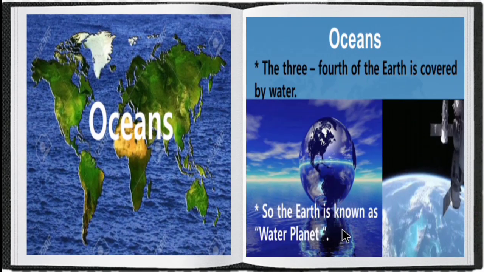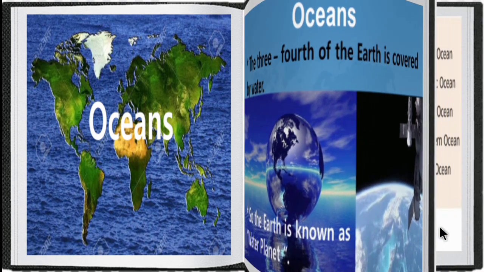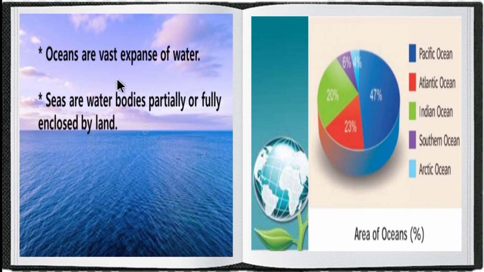Next we can see about oceans. Three fourths of the earth is covered by water. We have seen that 71% of the earth's surface is covered with water, which is about three fourths of the earth. So the earth is known as the water planet or blue planet. Oceans are vast expanses of water.